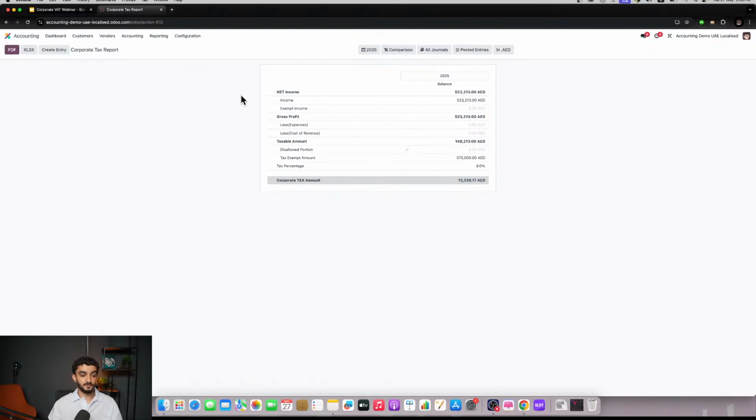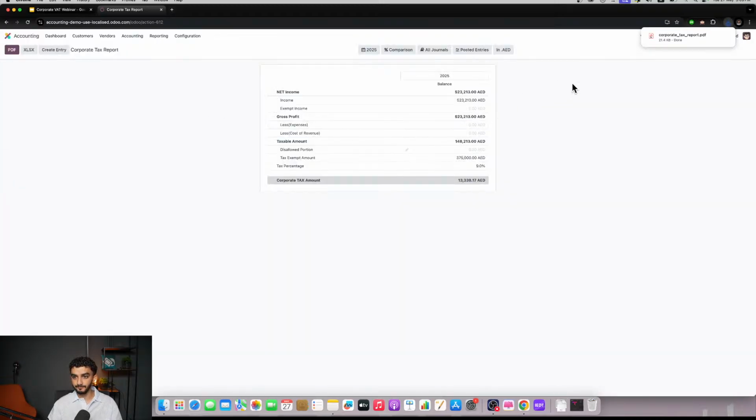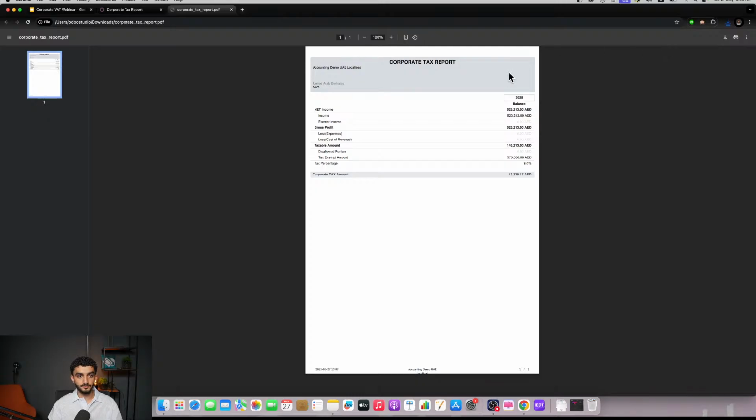Now, if you want to upload or export these files, you have a few different options. You can either download as a PDF or as an Excel. We all know that for a lot of accountants, Excel is still their best friend, so we give you that option to switch between the two. So downloading a PDF report, let's take a quick look at what that looks like. Taking a look at our corporate tax report over here, we can see it's essentially the same thing that we saw over on Odoo, but downloaded as a PDF.